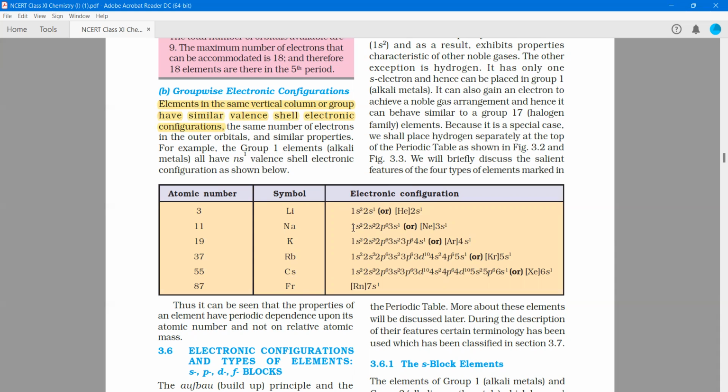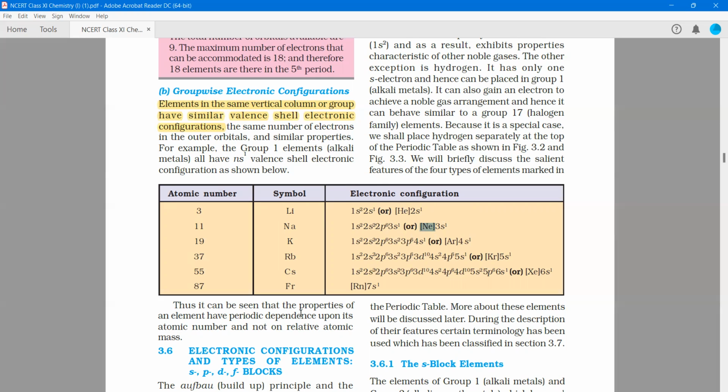You can write the whole electronic configuration, or you can just write the previous noble gas and then start with the valence shell electrons. This is easy to remember. You just need to memorize the noble gas configuration and add the next electrons, that is the valence electrons. So group 1 elements have 1 valence electron.